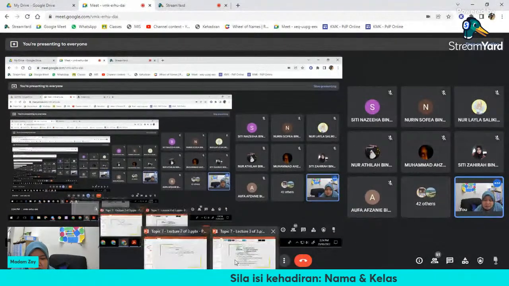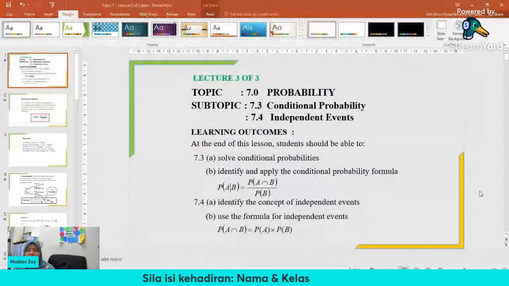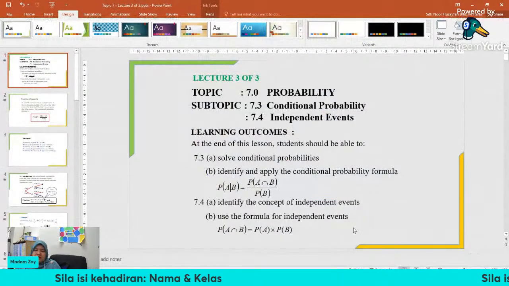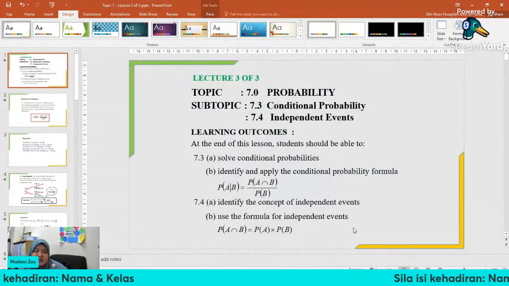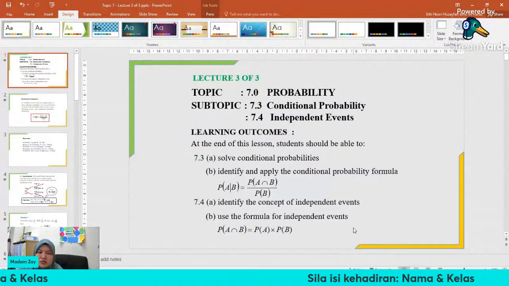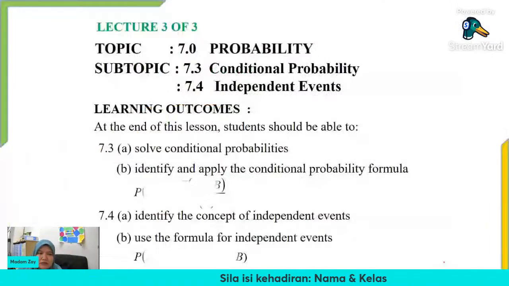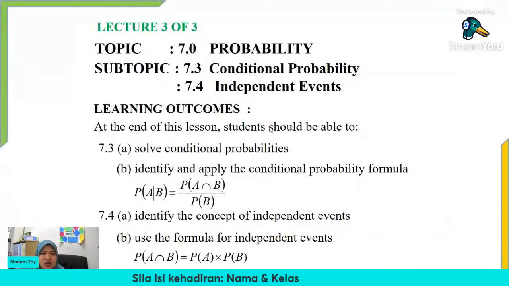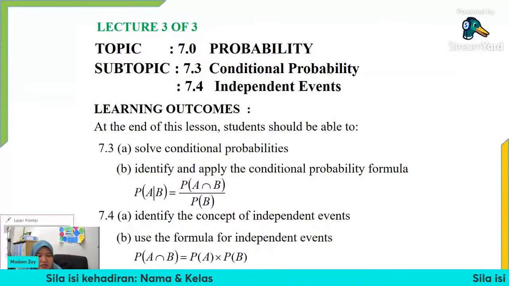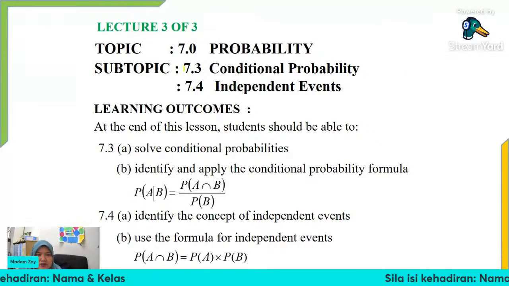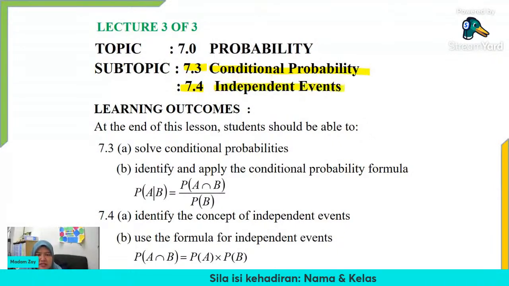Okay, so let's see lecture 3 of this chapter, which is the last lecture. In this lecture we are going to focus on 7.3 and 7.4, which are conditional probability and independent events.